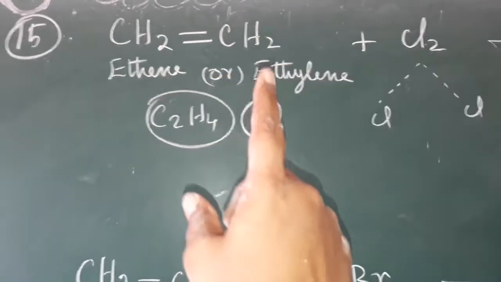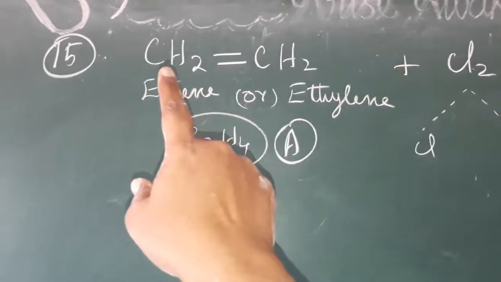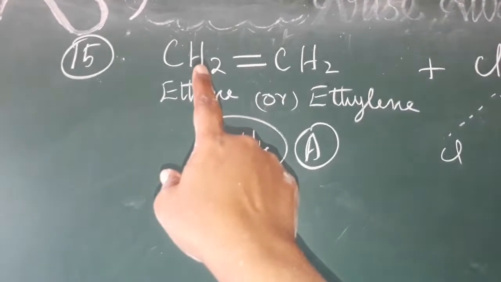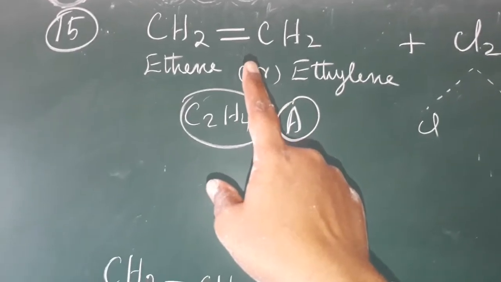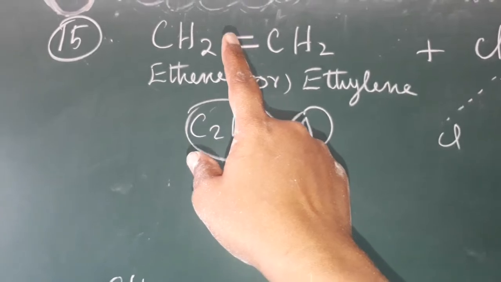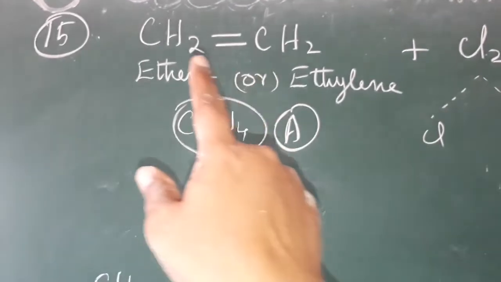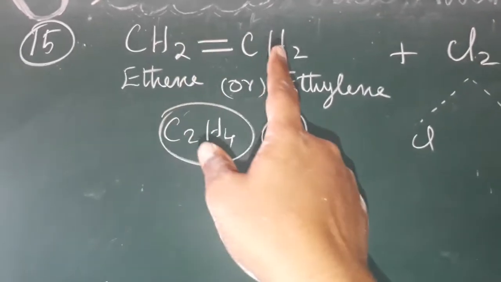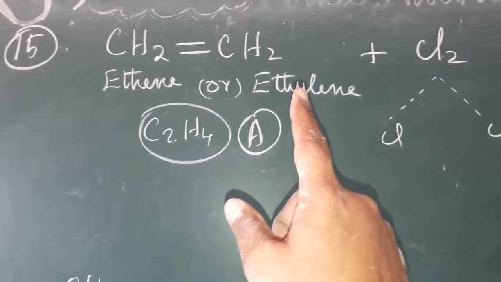Share both, the one having. But what is the carbon valency? 4 valency. So it is satisfied with 2 bonds with hydrogen and 1 bond with this carbon. But how many valencies for carbon? 4 valencies. So we have to satisfy the 4th valency with this bond. So what is the A compound now? Ethene. Eth means 2 carbons, and double bond, ene, and the common name is ethylene.